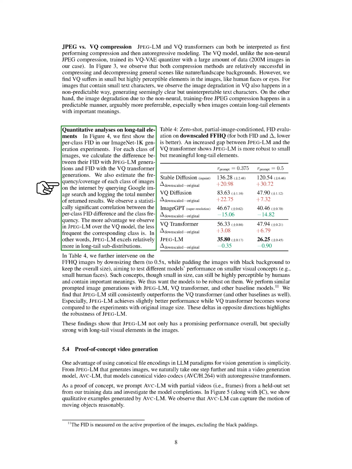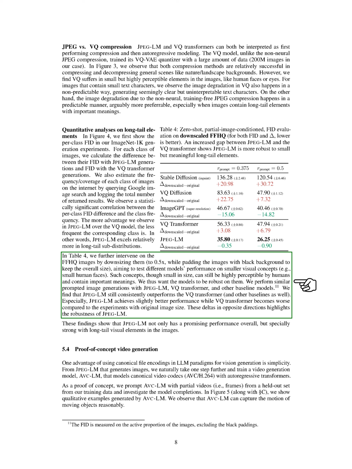We also assess how frequently each class appears online by using Google Image Search to count the total results. Our findings reveal a significant correlation between the FID differences and class frequency. Specifically, JPEG-LM shows greater advantages over the VQ model for less frequent classes, indicating that it performs better with long-tail subdistributions.